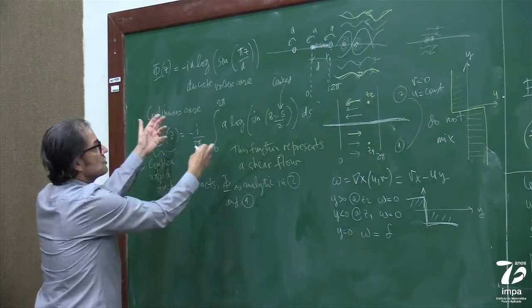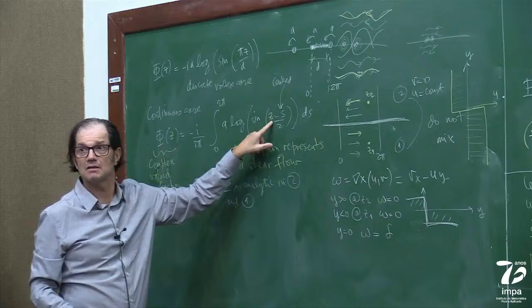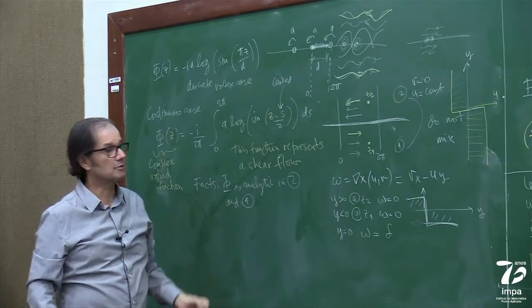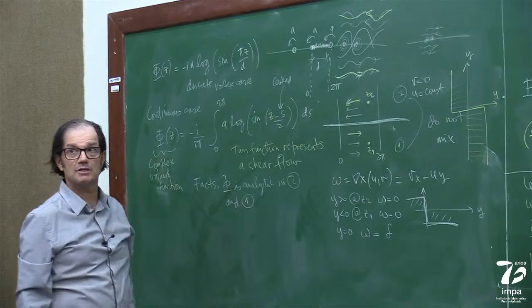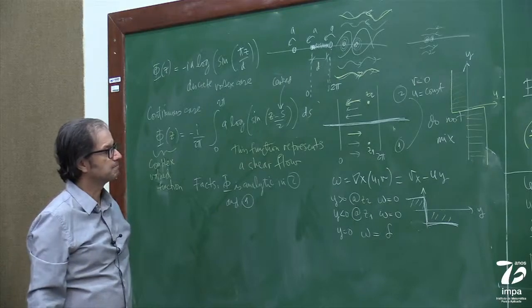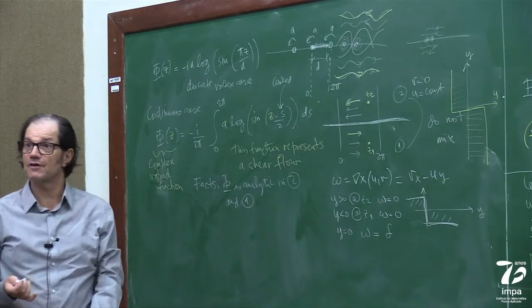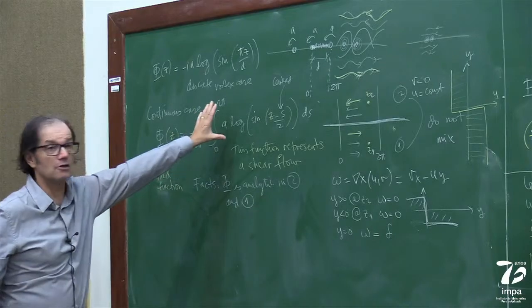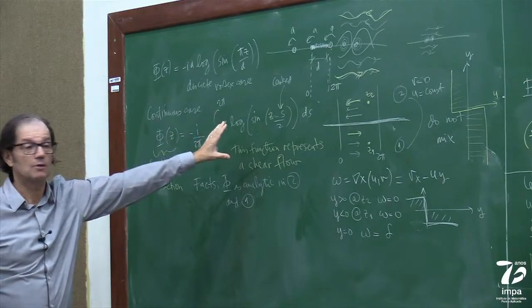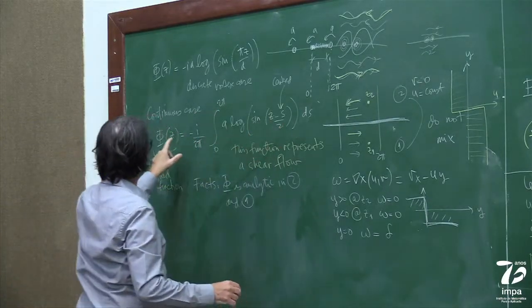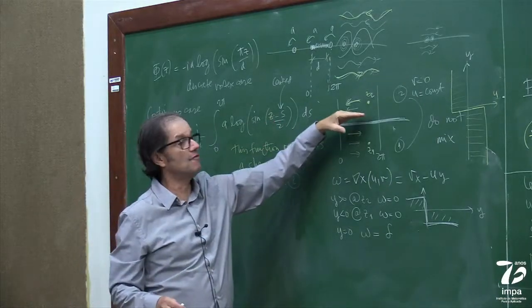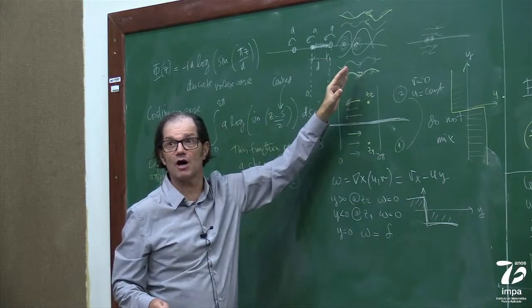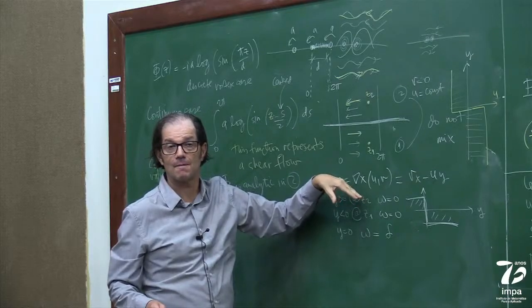And you can basically differentiate this in z. So if z is away from the interface, this guy guarantees to me, without me having to check, that I have an incompressible irrotational flow upstairs and downstairs.